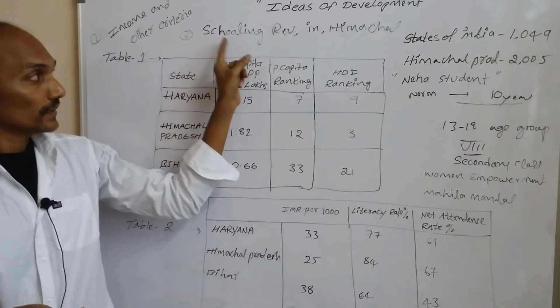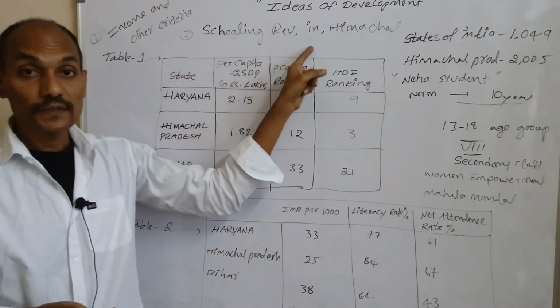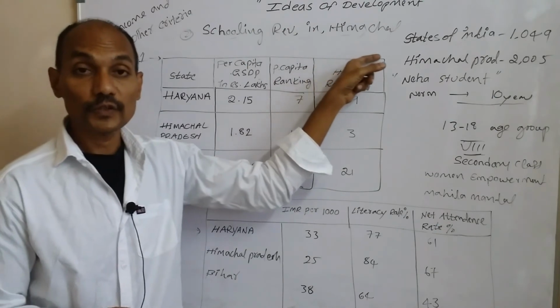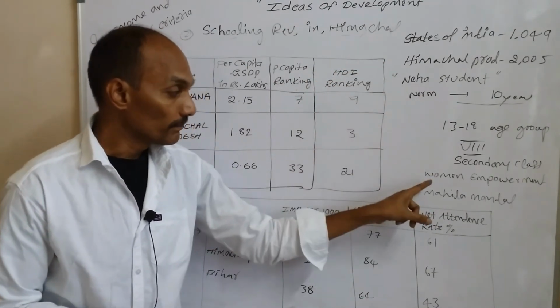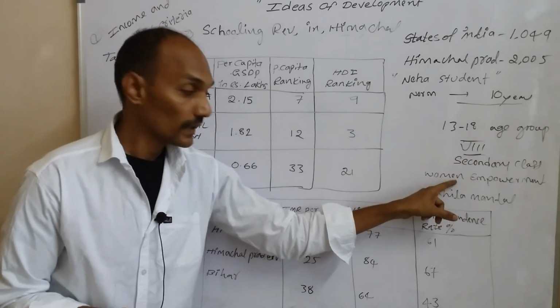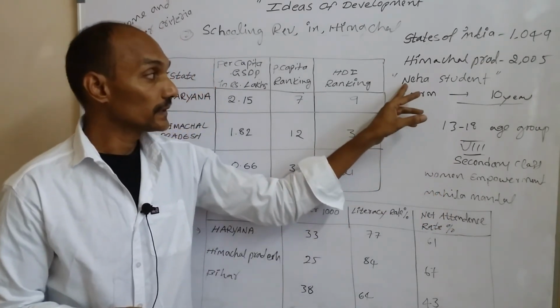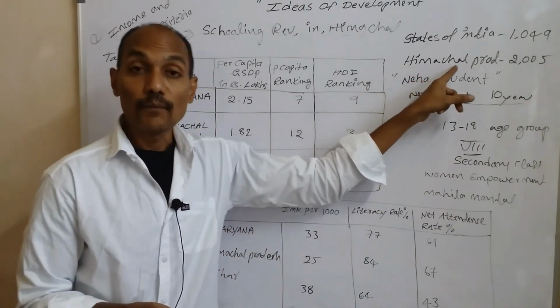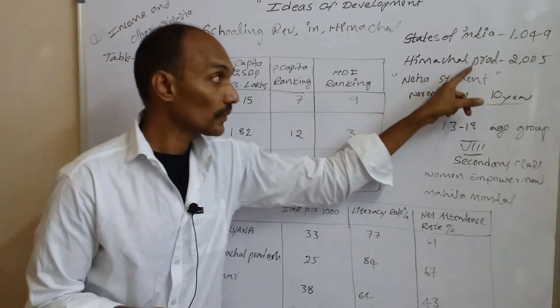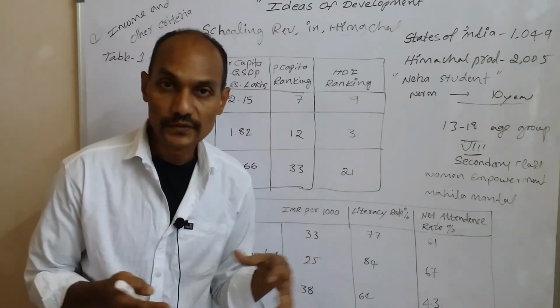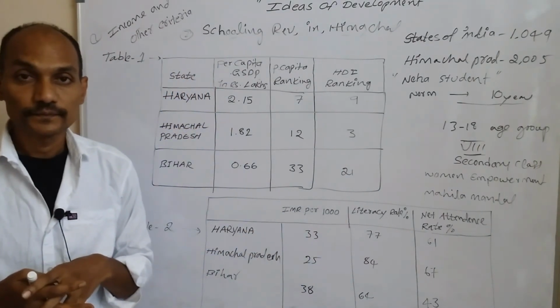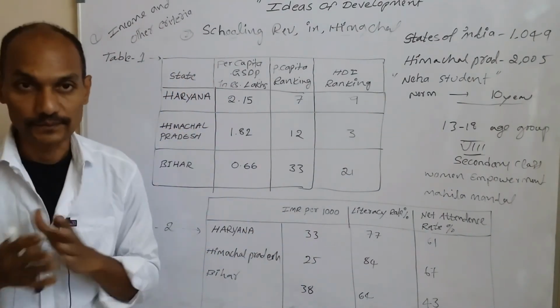Okay, that means the schooling revolution was successful in Himachal Pradesh because of these reasons. Women empowerment is one of the reasons, and also the government spending more money on each child is one of the reasons, and also parents were very interested in education. So that is one of the reasons.